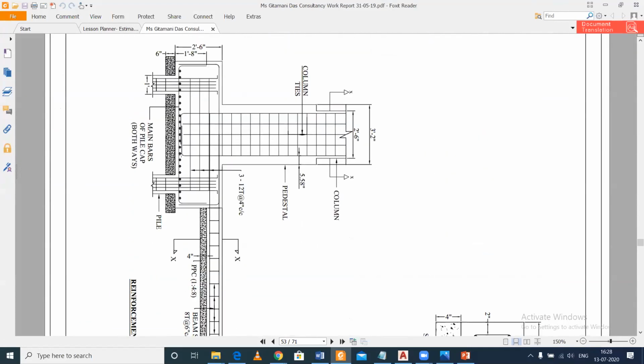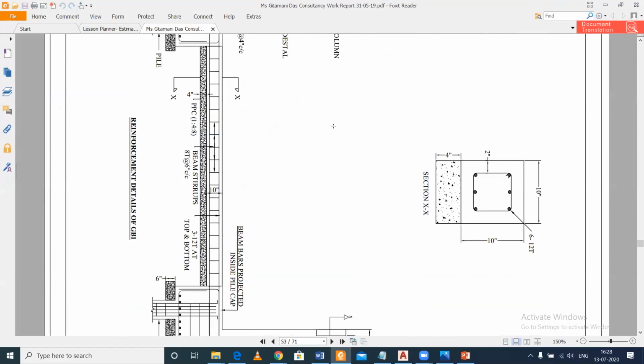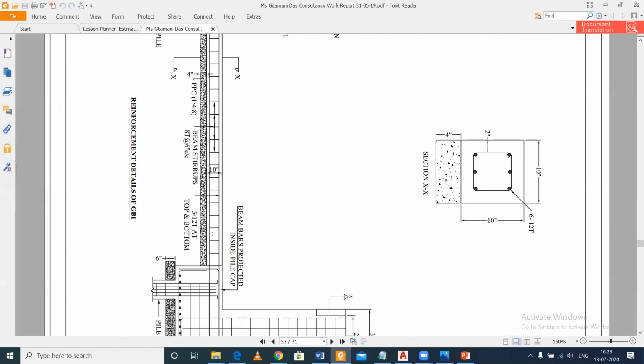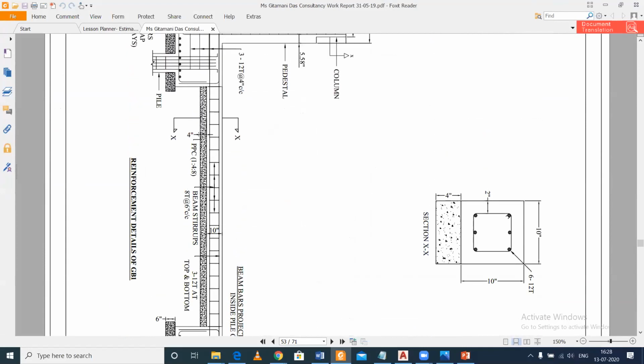So this is a pile cap, this is a pile cap, and this is your column, and this is another pile cap. In between, from the top level of the pile cap, you can see one beam going, and below the beam we also have PCC. This beam is the grade beam. The purpose of it is to tie the two pile caps together so that they can resist shear.